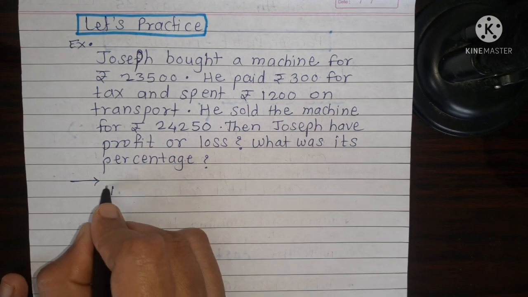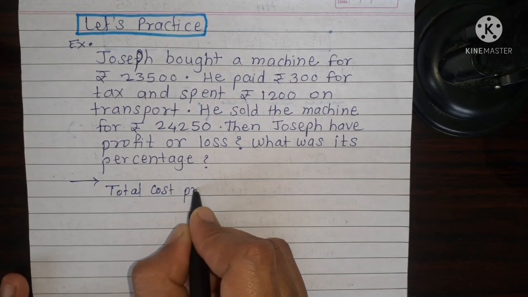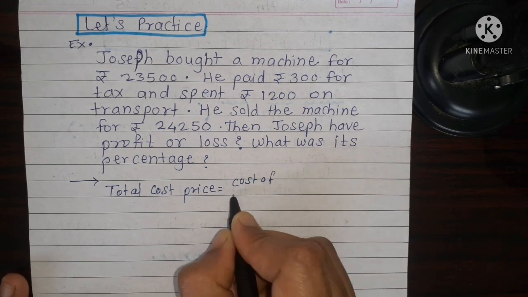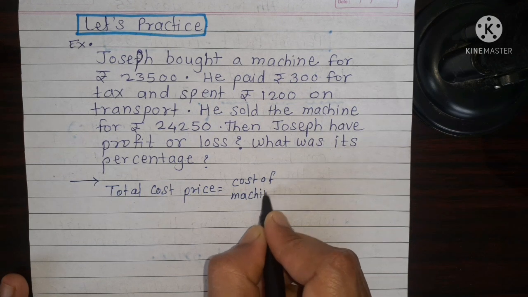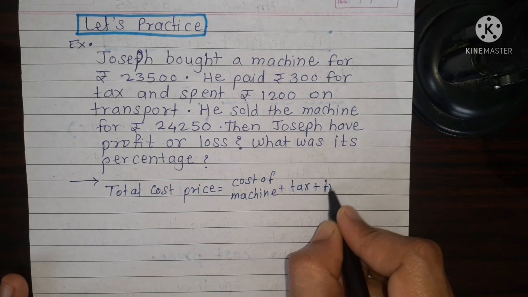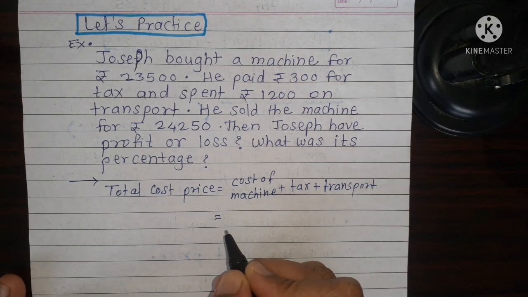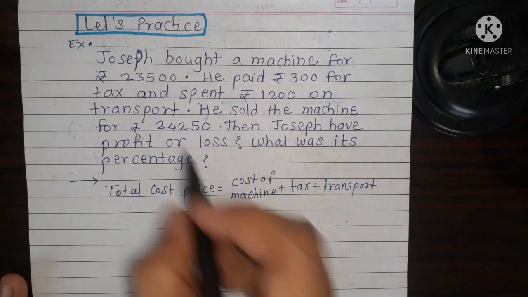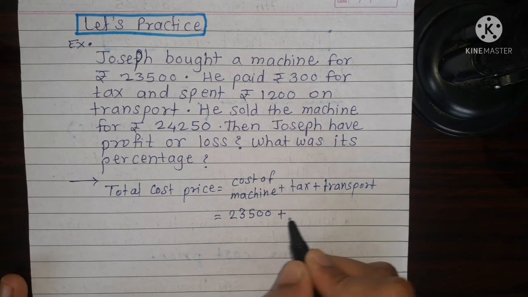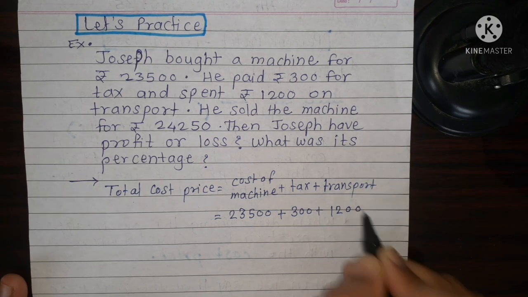So first we find the total cost price. Total cost price is equal to cost of machine plus tax plus transport. Cost of machine is 23,500 plus tax 300 plus transport 1,200.